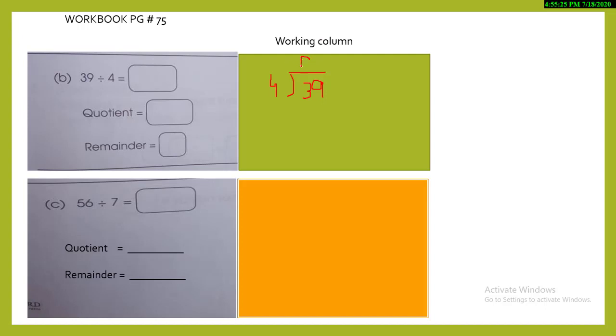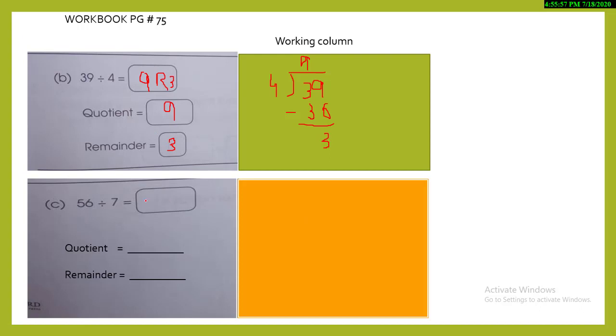Yes, 4 nines are 36 and 4 tens are 40. 40 is bigger. So you will just subtract 9 minus 6. The answer is 3. So what will be our answer? 9 and remainder is 3. Okay, now you understand both the methods, to do it verbally and to do it by writing the tables. Whatever is convenient for you, you can do it.